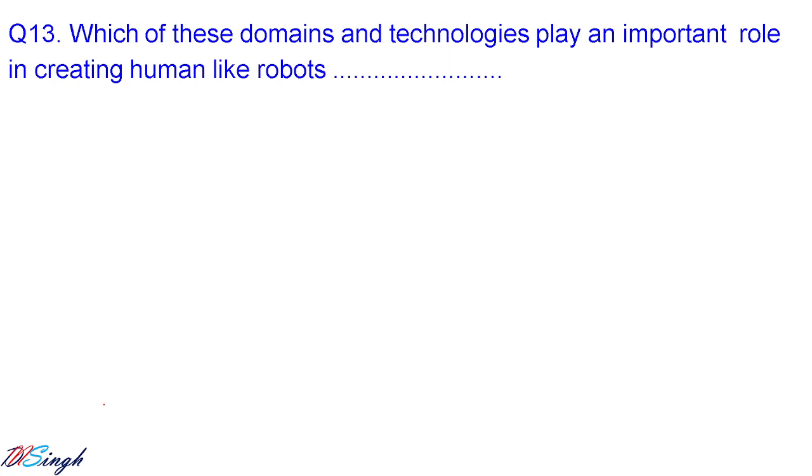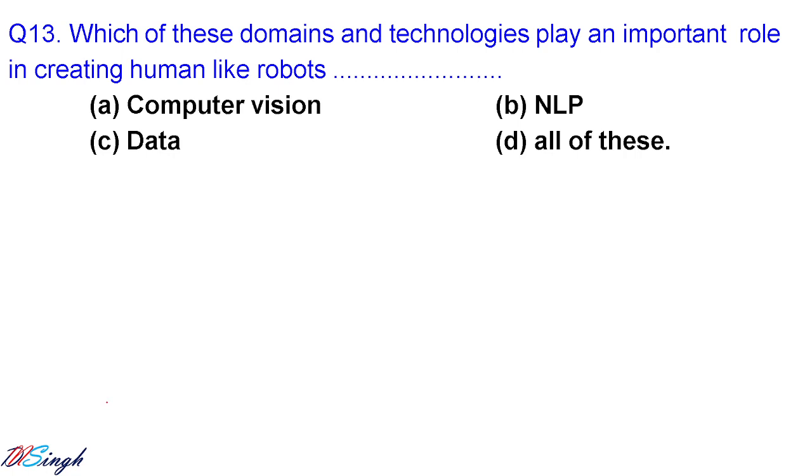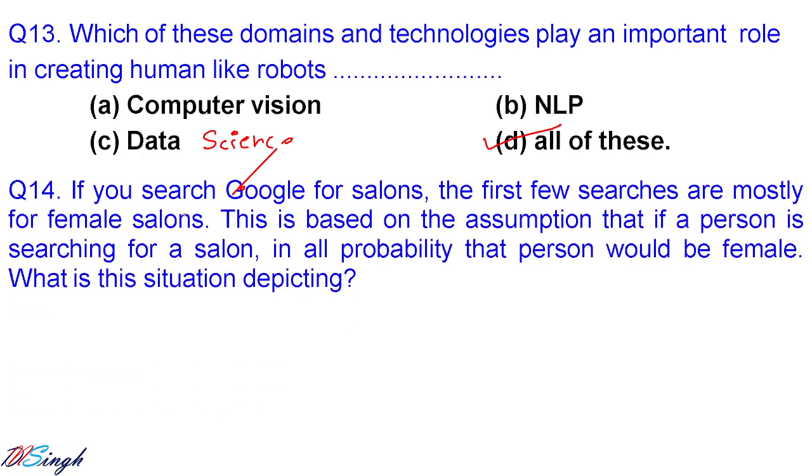Which of these domains and technology plays an important role in creating a human-like robot? For creating a human-like robot, you require all three domains of artificial intelligence. It should understand, so NLP, okay, or data science should also be there, and you should have computer vision also.